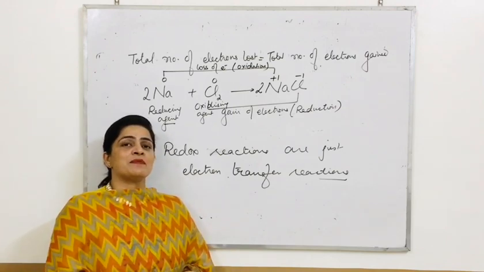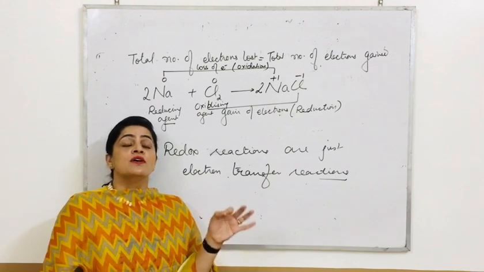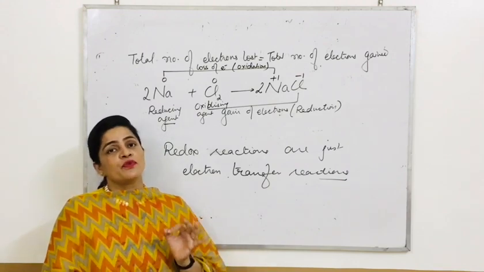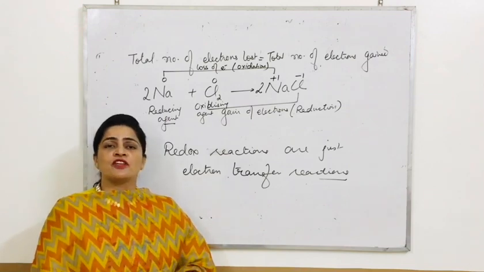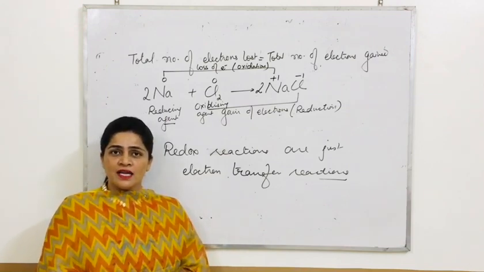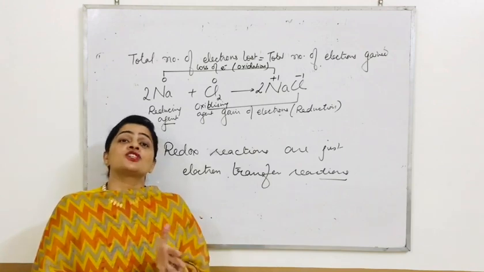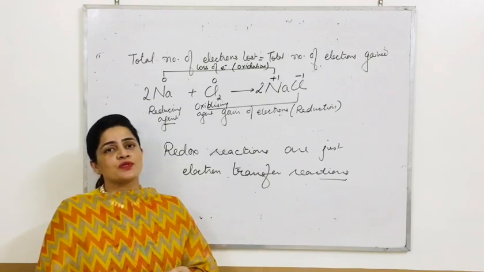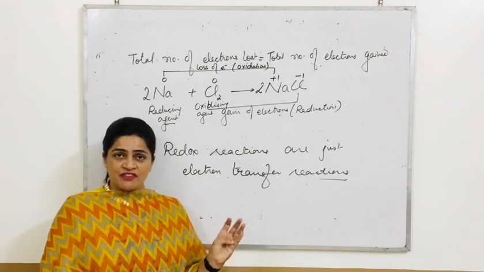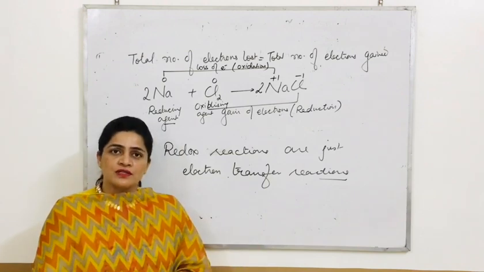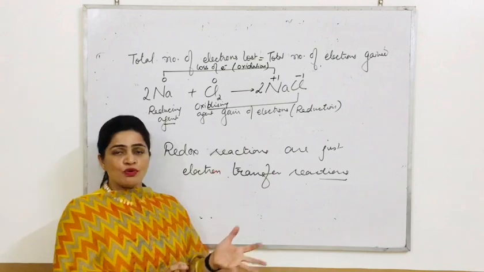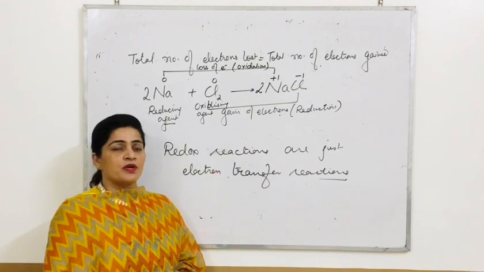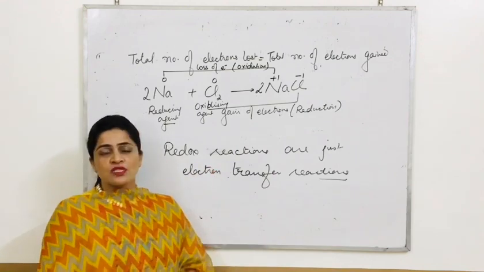After the electronic concept, in the next lecture, which is going to be the most important lecture, we are going to study a very important concept, that is the definition of oxidation and reduction by the oxidation number method. It's the best one to select. We'll discuss the definition, we'll practice a lot. Do not miss that lecture. Please go through all the lectures one by one, and if you have any doubt, most welcome to ask questions.